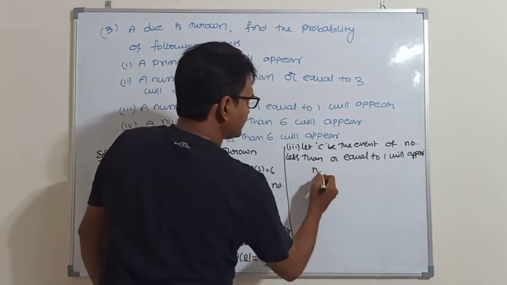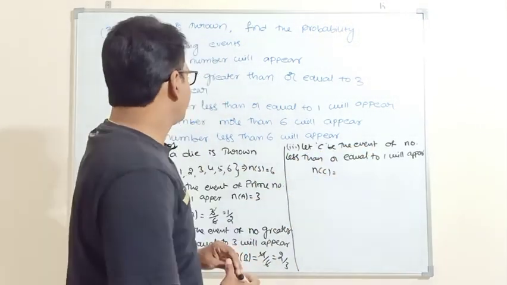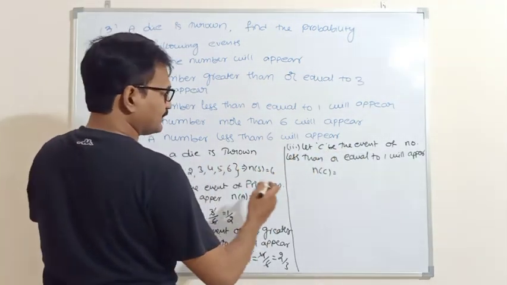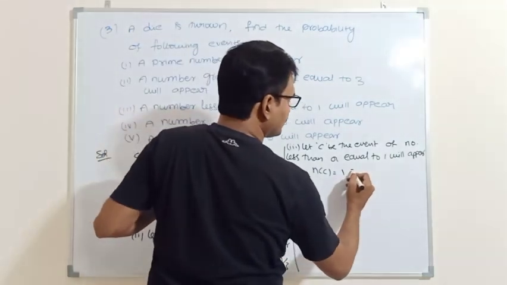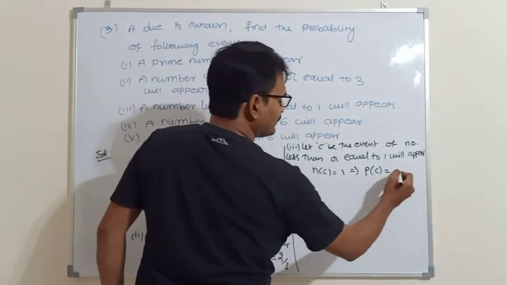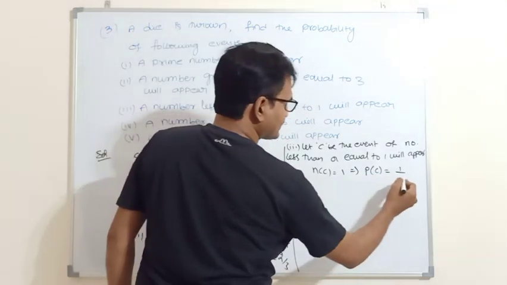So N of C, the number of sample points. Less than or equal to 1 means only one number is there. So how many sample points are there? 1. Therefore, the probability of event C is equal to 1 by the total number of sample points, which is 6.